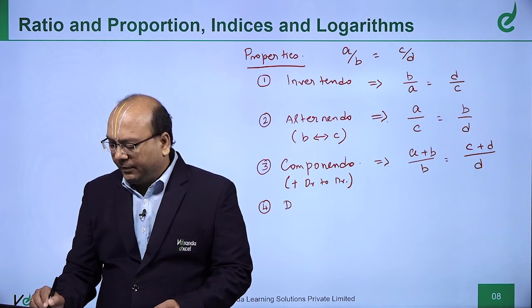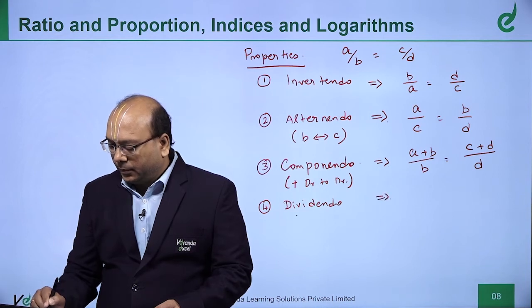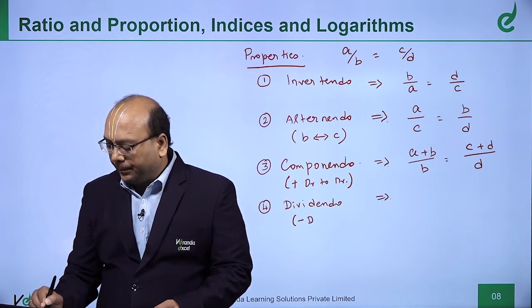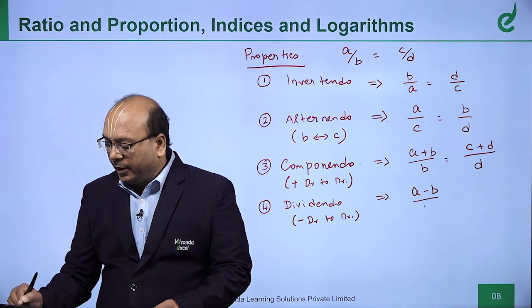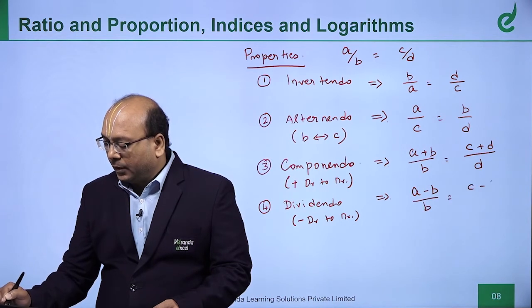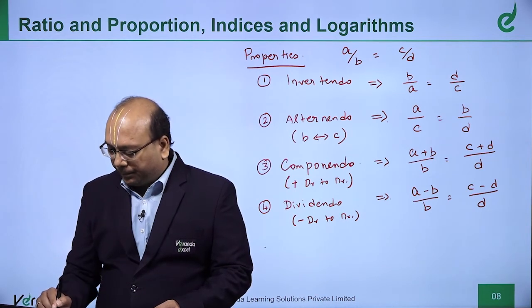Then dividendo. Subtract the denominator from the numerator. That is the principle. A minus B by B is equal to C minus D by D. This property is called the dividendo property.